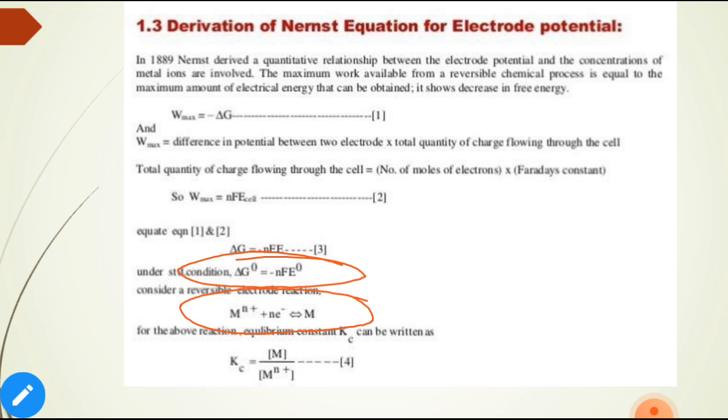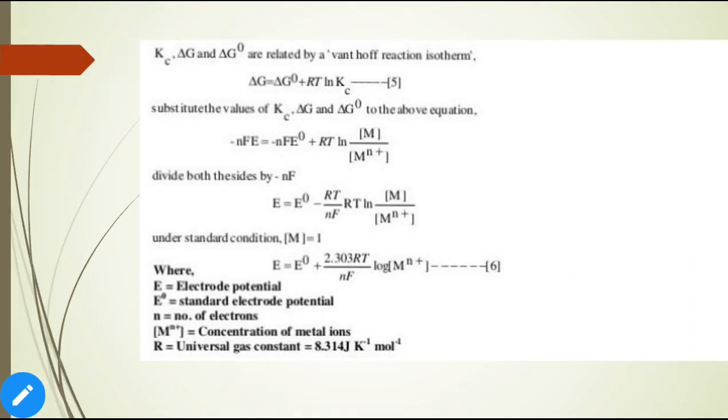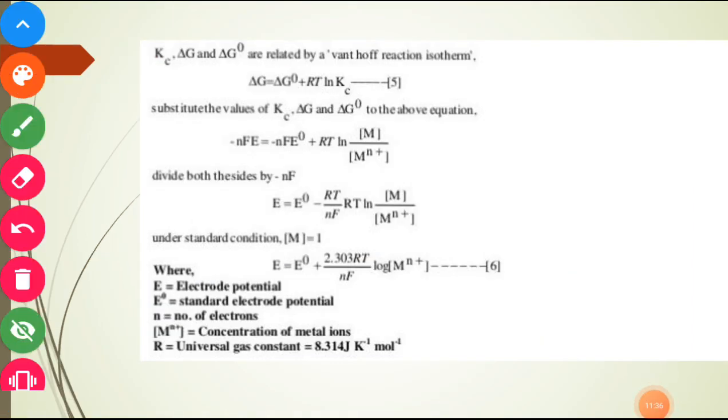For the equilibrium constant, Kc is equal to the concentration of products divided by reactants. We know that Kc and delta G naught are related by the van 't Hoff equation: delta G is equal to delta G naught plus RT ln Kc.